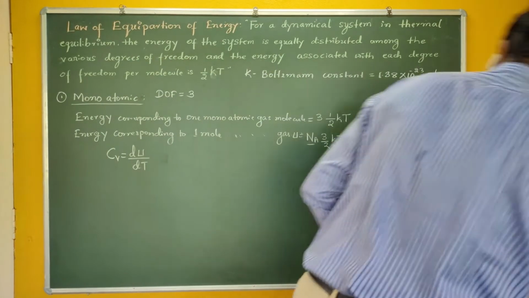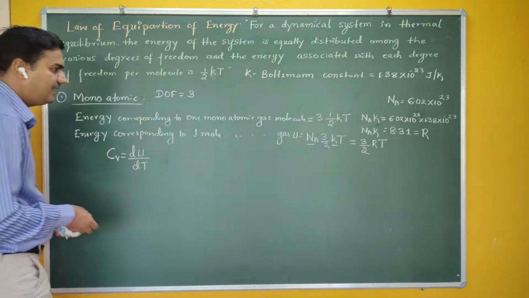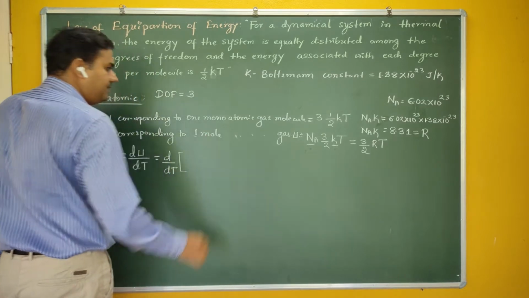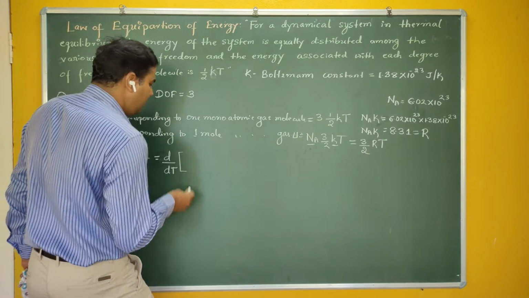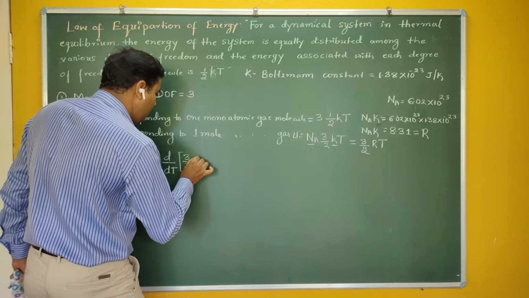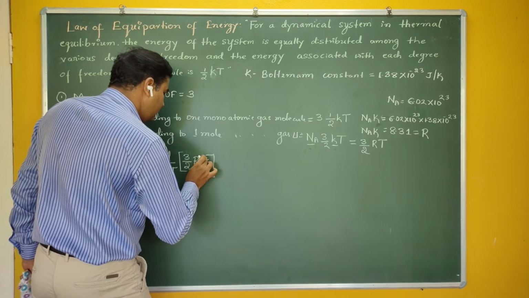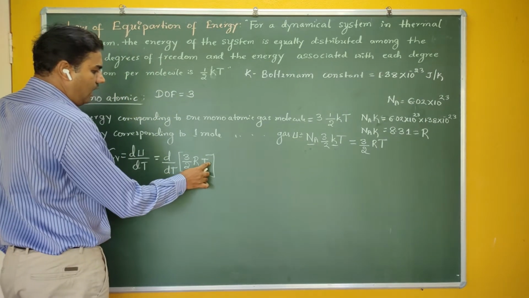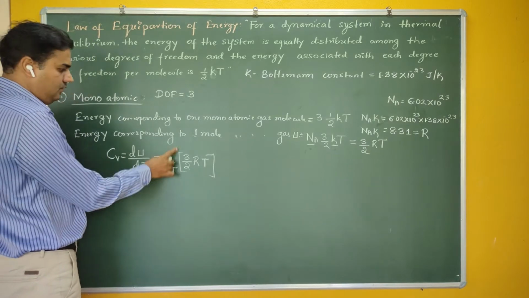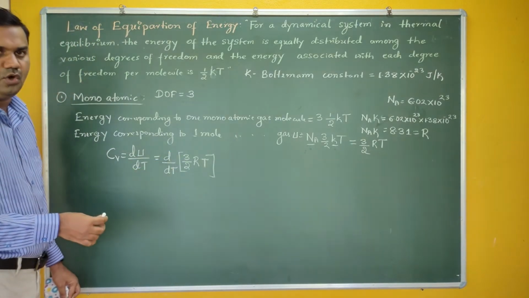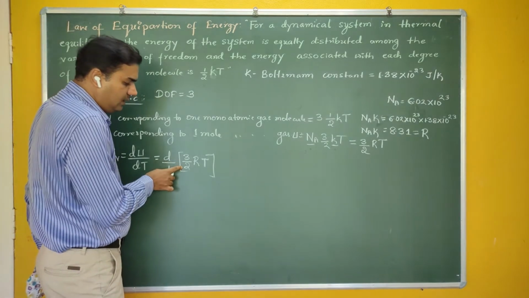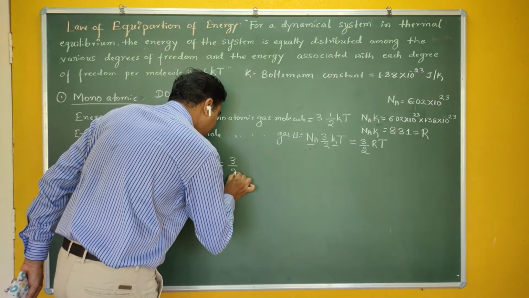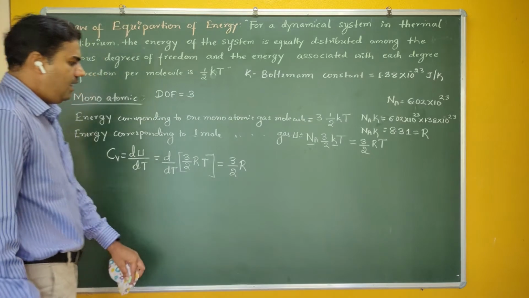Okay, so this is nothing but the derivative of energy with respect to temperature. Therefore, I can write it as the derivative of U with respect to temperature. So what is U here? What is energy here? You can see here energy is 3 by 2 RT. Now this says it is the derivative of 3 by 2 RT with respect to temperature. You know that differentiation is not applicable to constants. Who are the constants here? 3 by 2 is a constant, R is the universal gas constant. So you can take 3 by 2 R outside the differentiation.